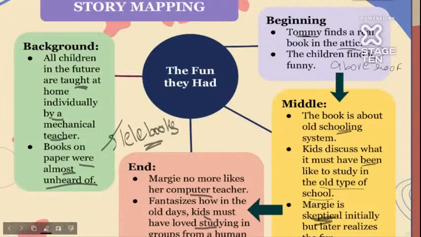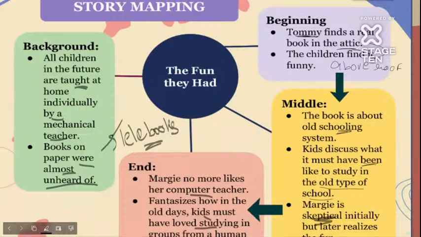One more thing is there. Margie used to score very badly in geography. So what happened was her computer, the mechanical teacher, was set at a little bit higher level. So it was given for repair to the county inspector. He quickly repaired it and said that Margie's performance in geography was quite satisfactory, right? So that is one more part present.